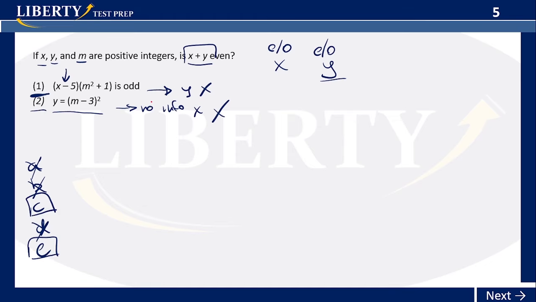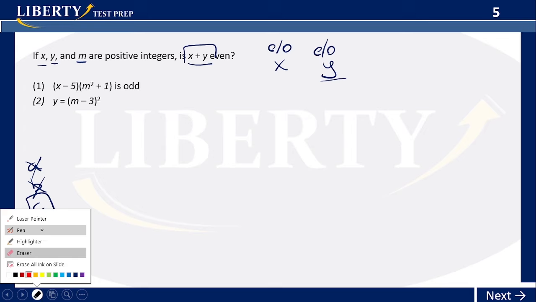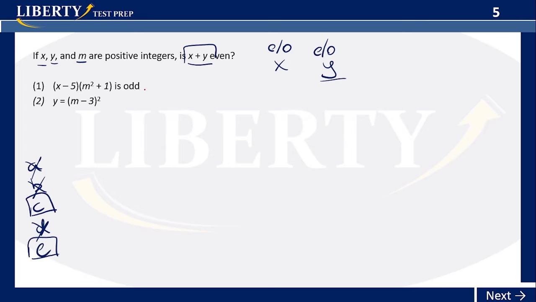With the first one, I can get maybe the nature of X. Okay, let's see. So they tell me this whole thing is odd. So (X minus 5) times (M squared plus 1) is odd. In order for this to be odd, it means both of them are odd, right? Because that's the only way we can get an odd number. So X minus 5 is odd, M squared plus 1 is odd too.